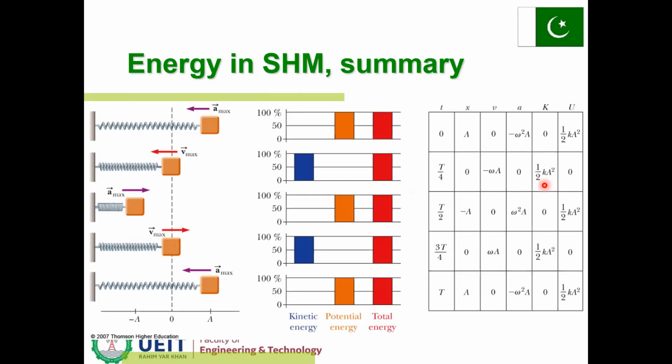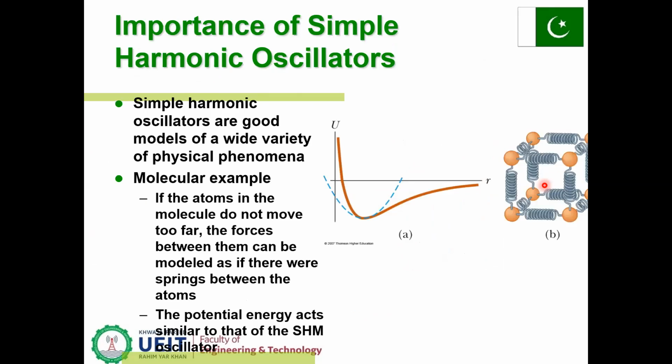This we have seen before. Here the harmonic oscillator is shown in the figure for the real atomic arrangement. Simple harmonic motion oscillators are good models for a wide variety of physical phenomena. Atoms are connected.